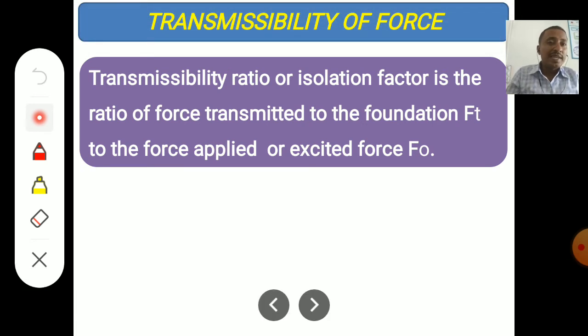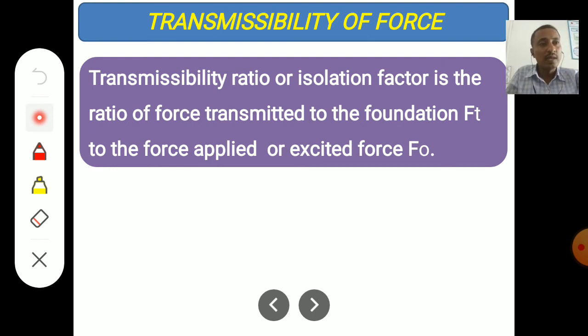Next is transmissibility of force. It is very important to avoid vibration transmissions. Transmissibility ratio, also called the isolation factor, is the ratio of force transmitted to the foundation, Ft, to the force applied or excitation force.